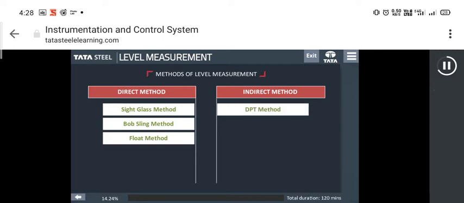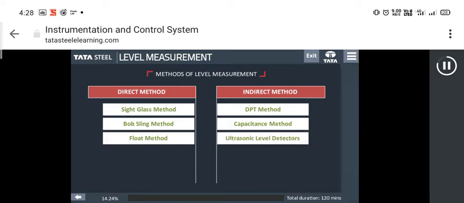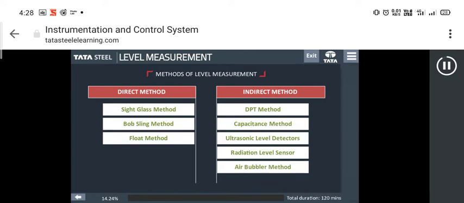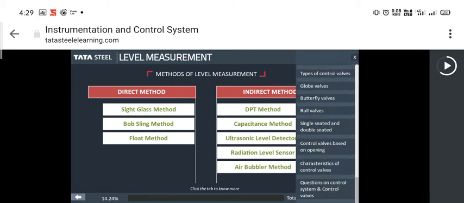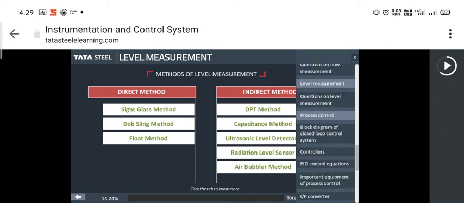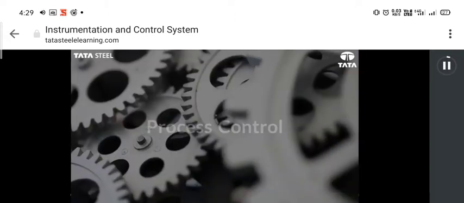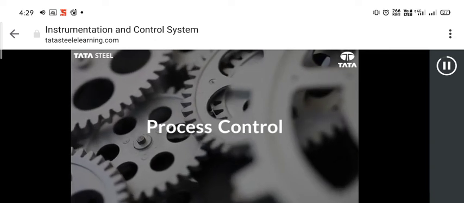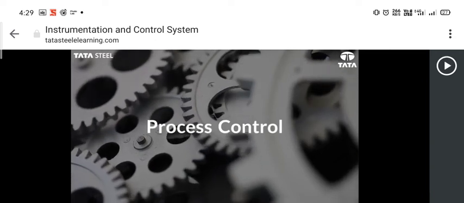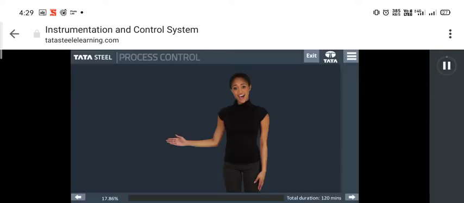In this part of the module, we will take a quick look at the concept of level measurement. There are two main methods of level measurement, that is, direct method and indirect method. Direct method includes sight glass method, bob and tape method, and float method. And indirect method includes DPT method, capacitance method, ultrasonic level detectors, radiation level sensor, and air bubbler method.